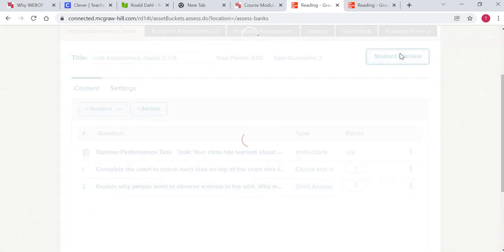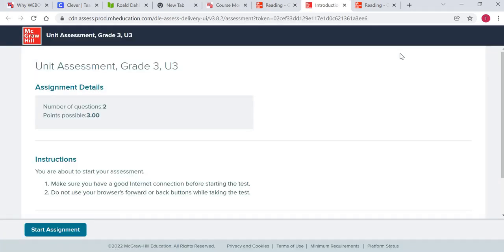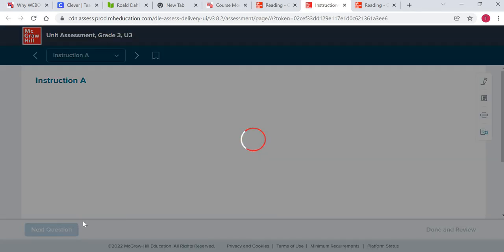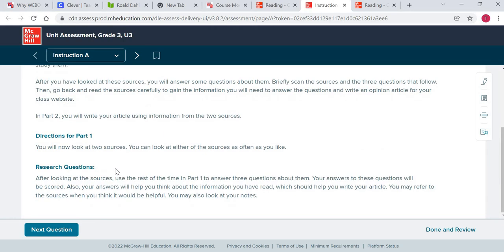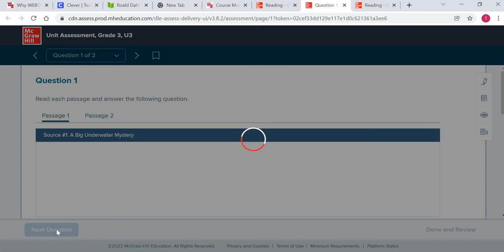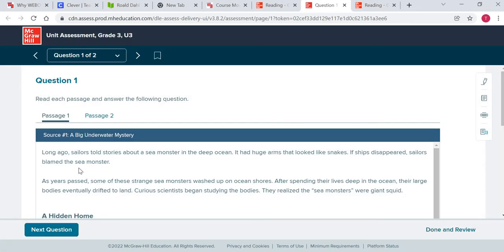Student preview. All right. This is what it should look like. There we go. Unit assessment, grade 3, unit 3. Start assignment. You click on it. This is the task I just read to you. You go to the next question.